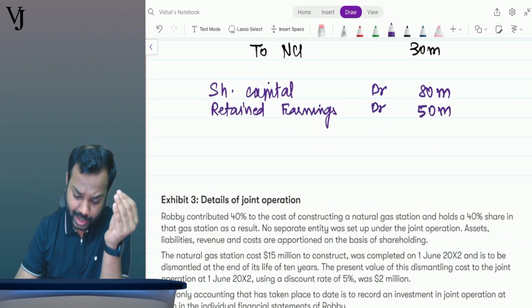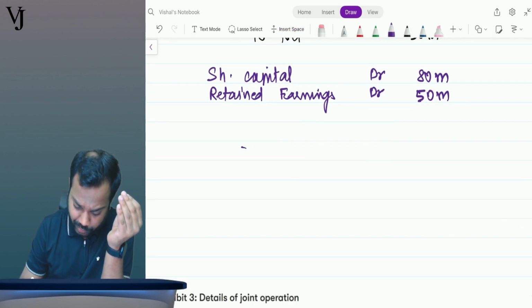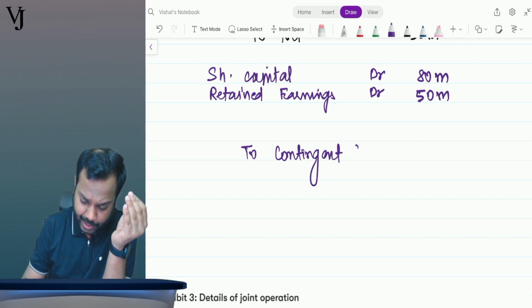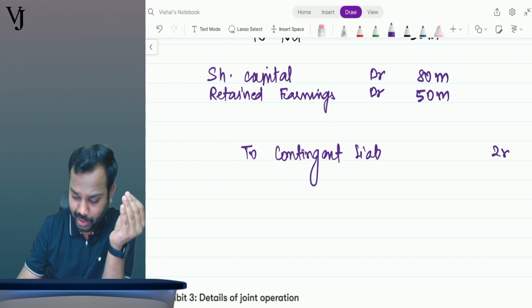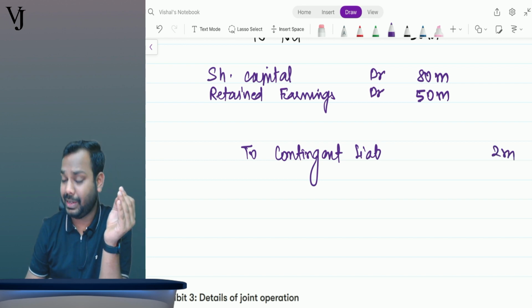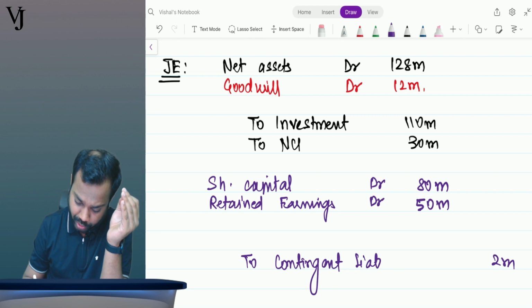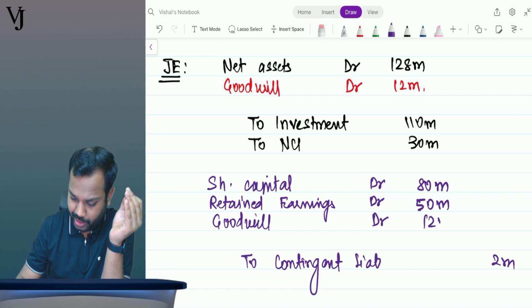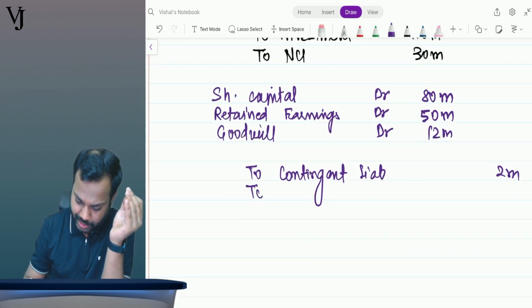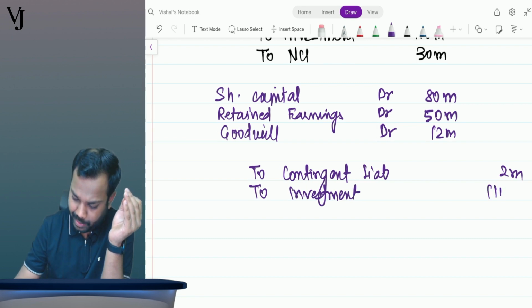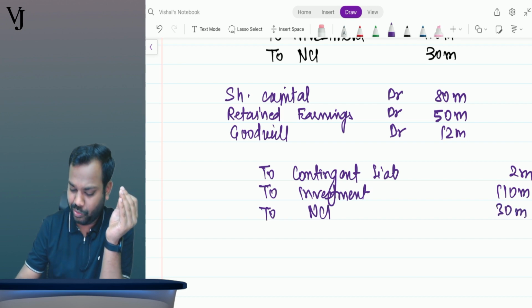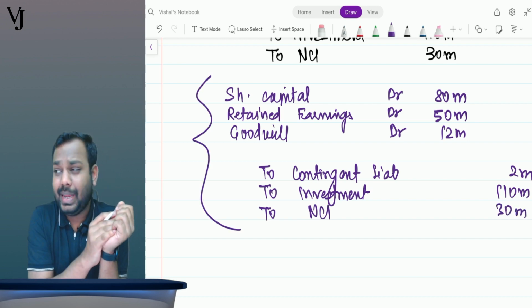Okay, fine. I will do the accounting for that also. We have to recognize a contingent liability also, right? So to contingent liability, how much? 2 million. So now does it give net 128 million? Yes. Now what about goodwill? So record goodwill account debit. How much? 12 million. Now investment. So de-recognize investments. How much? 110 million. Now to NCI. How much? 30 million. Now this is the adjustment that you have to do in the pre-populated file